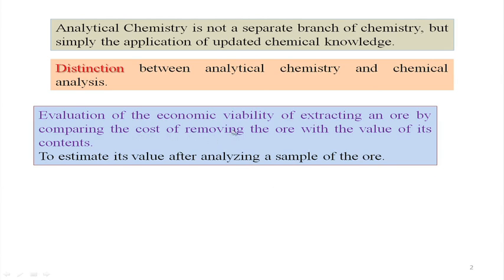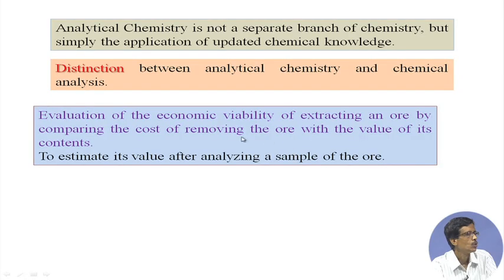So, the effective cost utilized for steel production can be compared, but it is meaningless if the corresponding process, that means the method we are using for analyzing the sample, gives us a bad quality of iron. So, the ore is not of good quality. Its value, for its content identification, is also important. That will tell us the economic viability of that particular ore sample, whether we use it, whether we buy that ore sample for iron production as well as steel production.